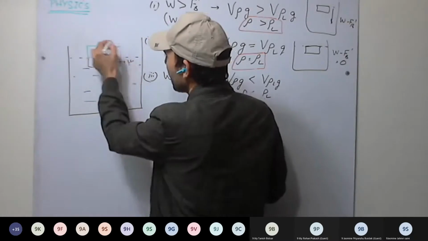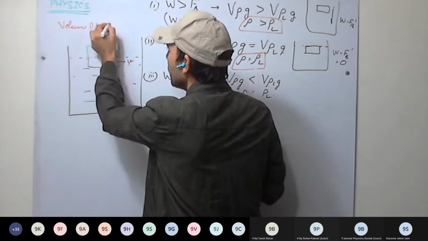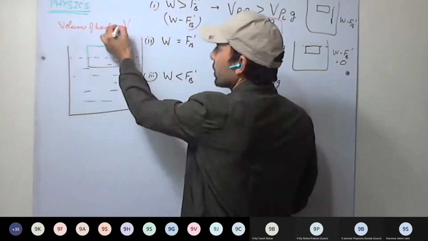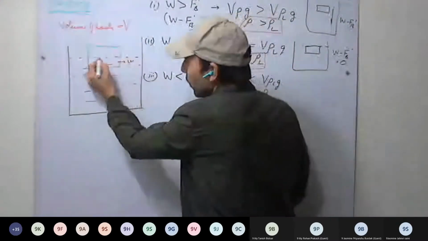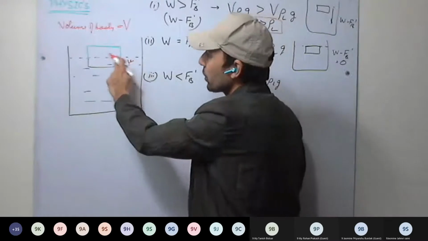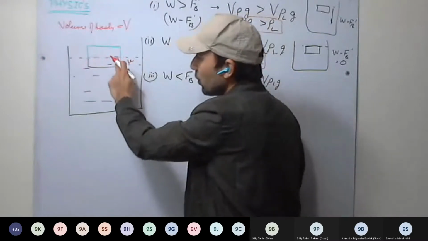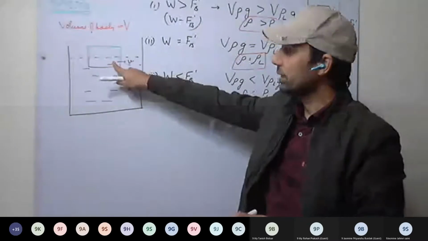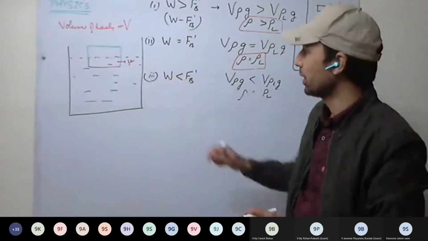And this complete volume of the body, let it be capital V. Volume of the complete body is V, but volume of the submerged portion of the body is v. And this small v is also the volume of the liquid displaced. So volume of the submerged body is equal to volume of the liquid displaced by it. Both will be small v.